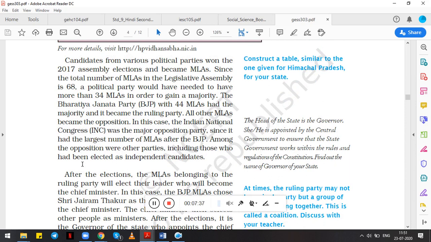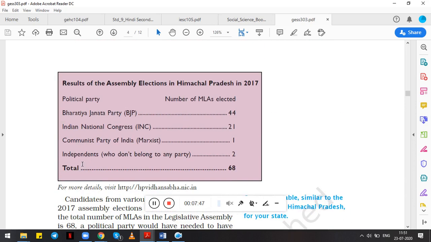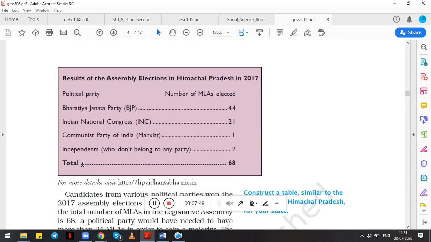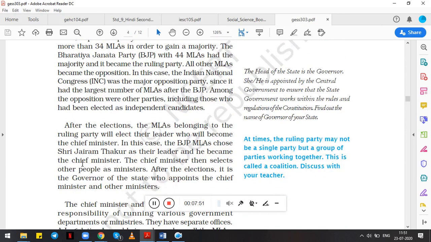Okay, so this is your homework and I want you to send me on WhatsApp that you have to construct a table similar to the one given for Himachal Pradesh for your state. So you have to form it for Gujarat the same way they have formed it for Himachal Pradesh.